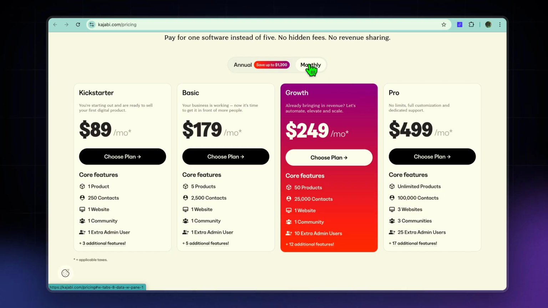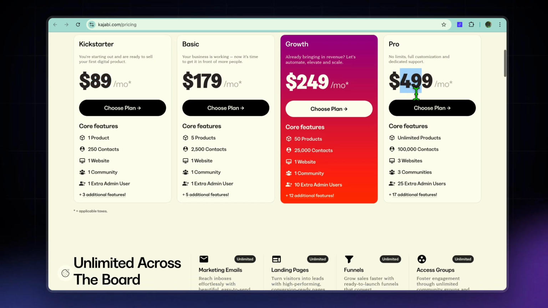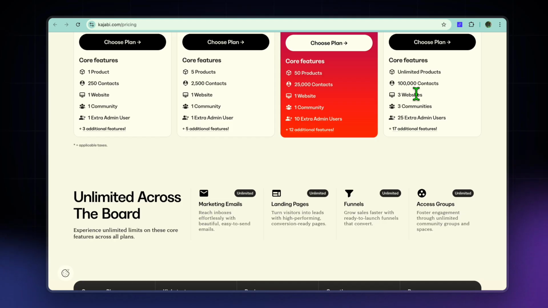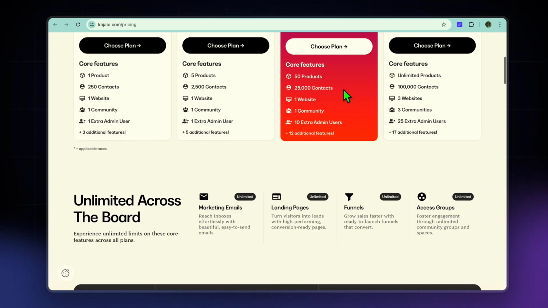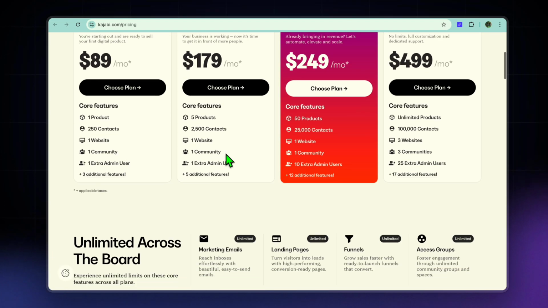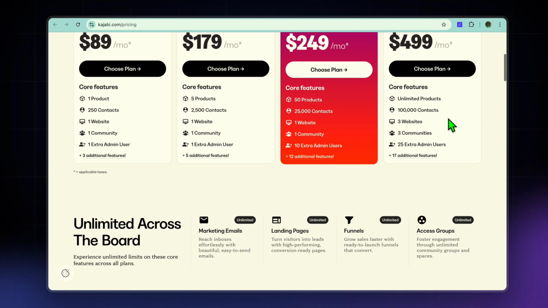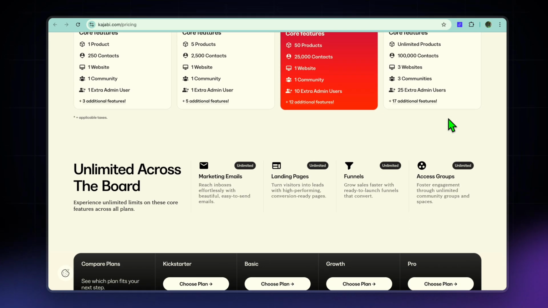When it comes to Kajabi, on the other hand, their monthly plan begins at $89 and it can go up to $499. And you can see it all depends on the amount of products you're planning to release. So for example, if you want to release 5 products, you would go on the basic plan and you'll be able to add up to 2,500 contacts. On their most expensive plan, you'll be able to add unlimited products and over 100,000 contacts. So it all depends on the amount of products that you're planning to release and the size of your contact list.